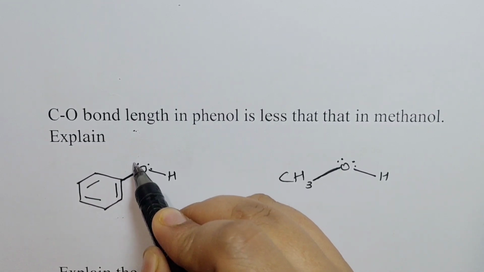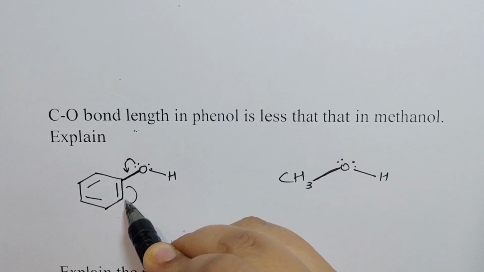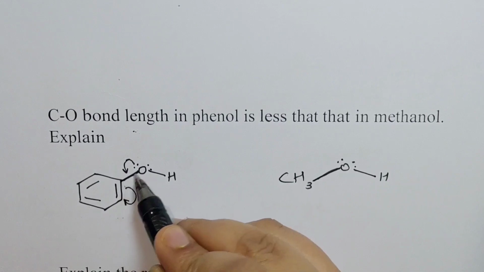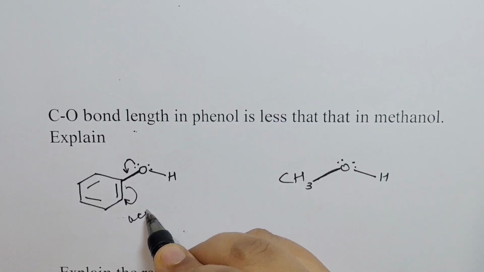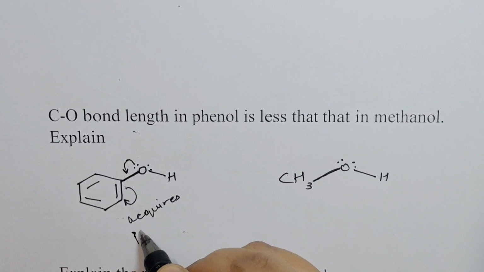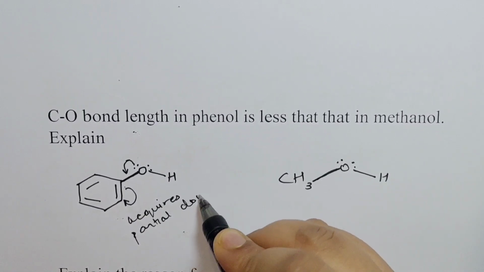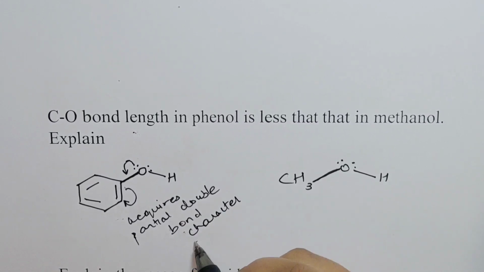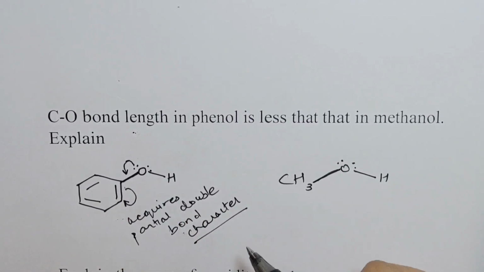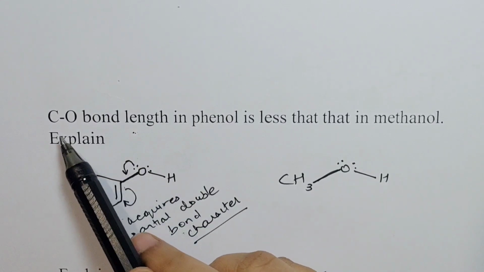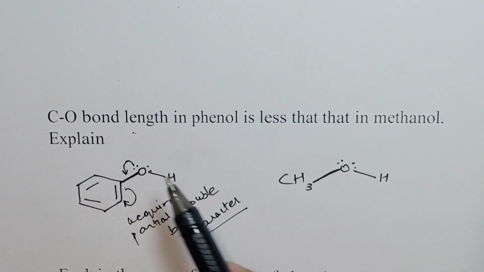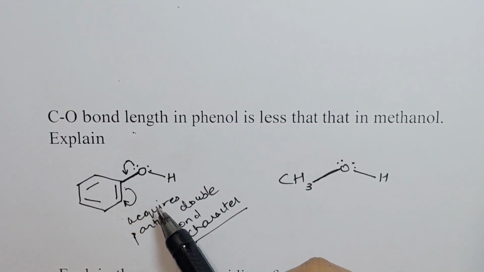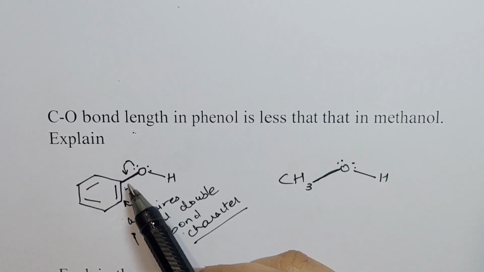This conjugation makes it possible for these electrons to get delocalized over the benzene ring. When that happens, the C-O bond acquires a partial double bond character. This double bond character makes this bond shorter and stronger. So if the question is why the C-O bond in phenol is stronger than that in methanol, then your answer would remain the same. Because of the partial double bond character, the bond becomes shorter and stronger.